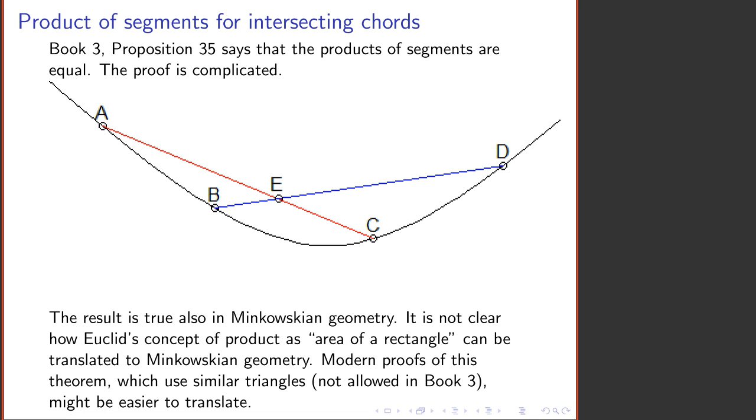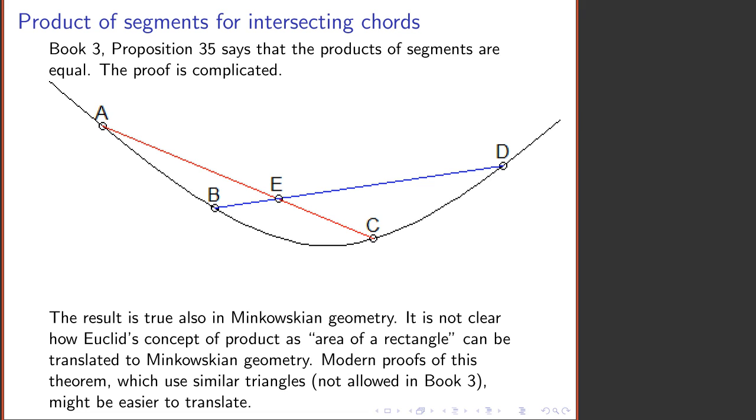Book 3, Proposition 35 says that if you have two intersecting chords in a circle, then AE times EC is equal to BE times ED. Euclid's proof of this is rather tedious because he has not yet introduced the concept of similar triangles.